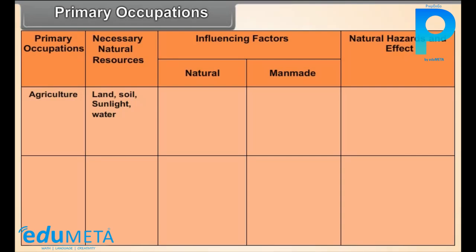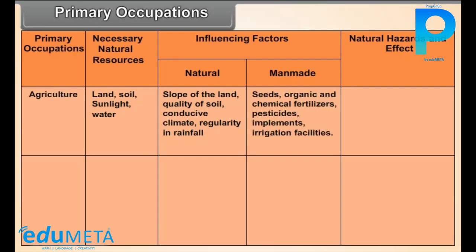Influencing factors: natural, slope of land, quality of soil, conducive climate, regularity in rainfall. Man-made: seeds, organic and chemical fertilizers, pesticides, implements, irrigation facilities.